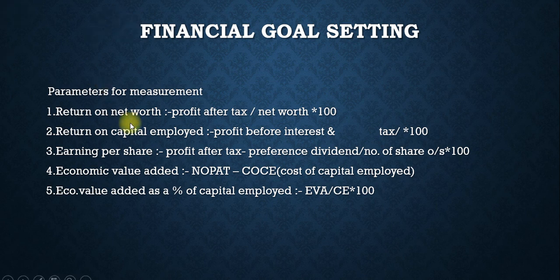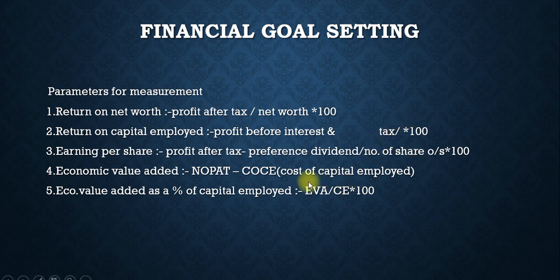The first one is return on net worth, that is profit after tax upon net worth into 100. Return on capital employed, that is profit before interest and tax upon debt and equity into 100. Third one is earning per share, that is profit after tax minus preference dividend upon number of shares outstanding into 100.